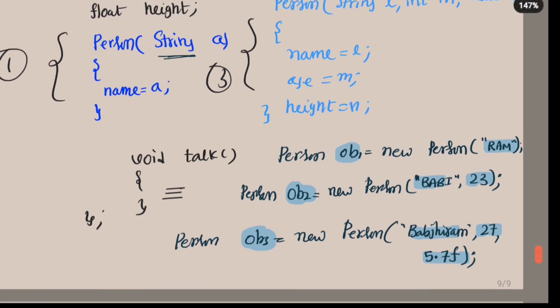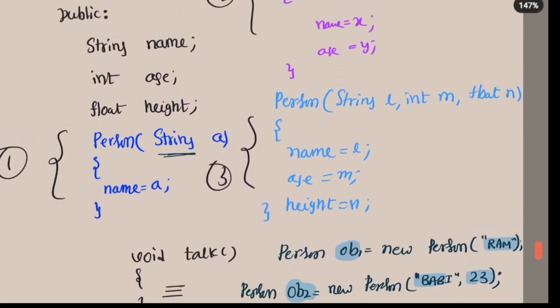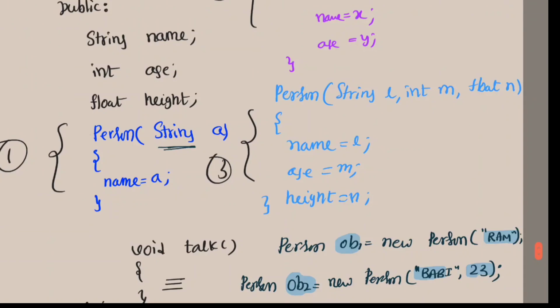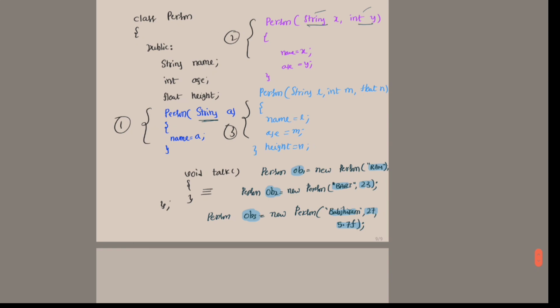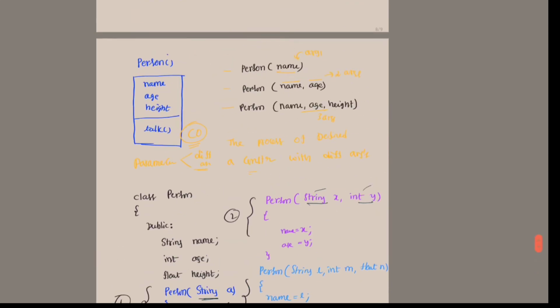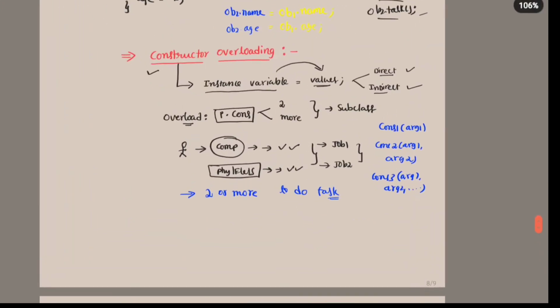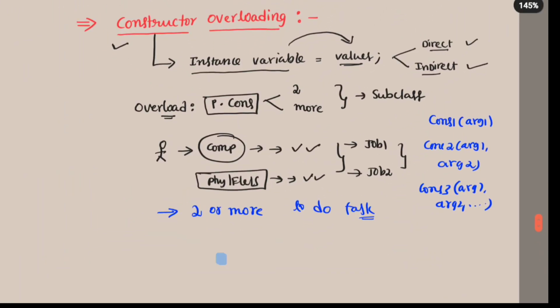Find the notes in the description for more clarity. You can easily understand what constructor overloading is. Constructor overloading is nothing but defining a number of constructors with different arguments. Okay, so this is the concept of constructor overloading.